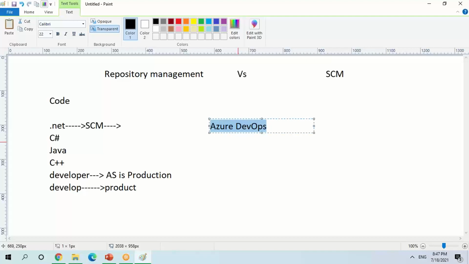See, when you talk about Azure DevOps, it's a bigger terminology, so there are a lot of things coming in between, because everything is in a single bucket. You can talk about code repo, or you can talk about repository management.